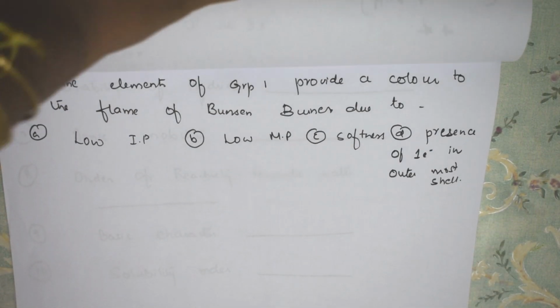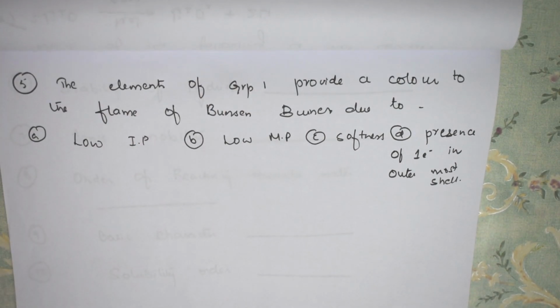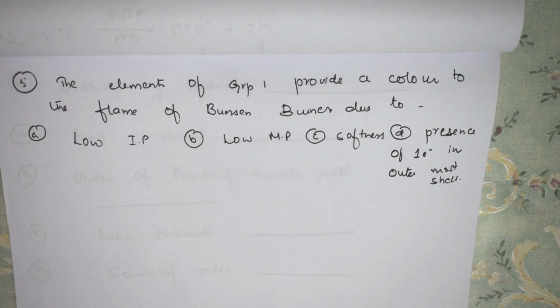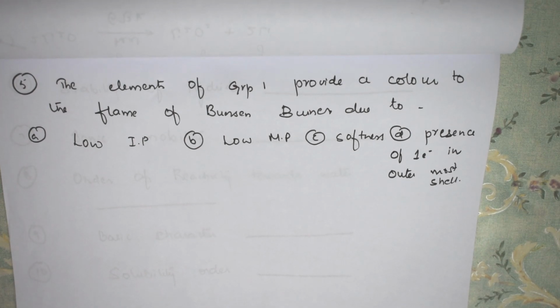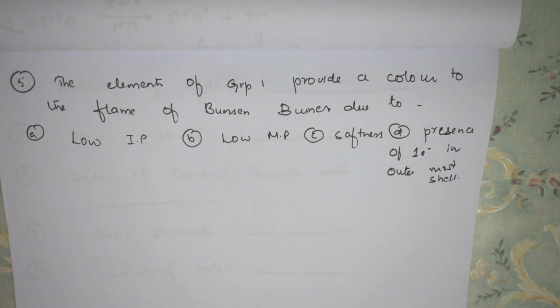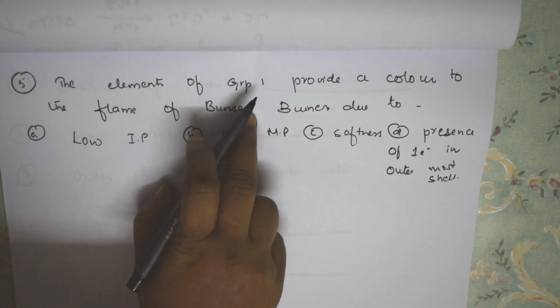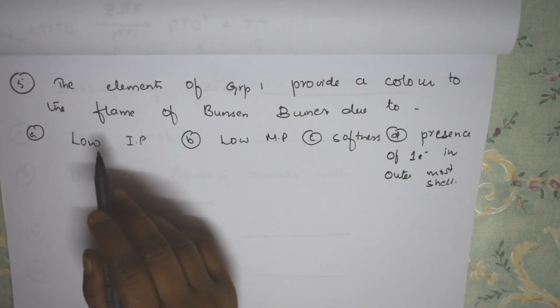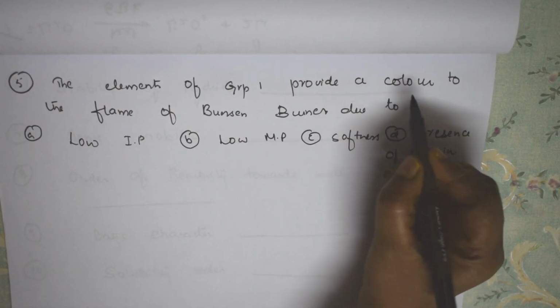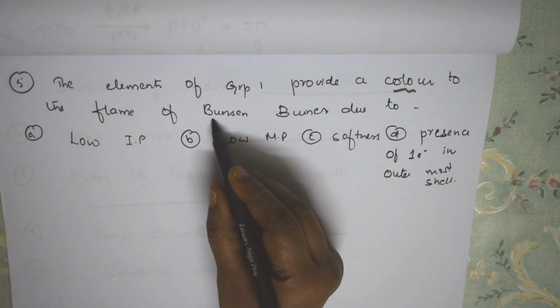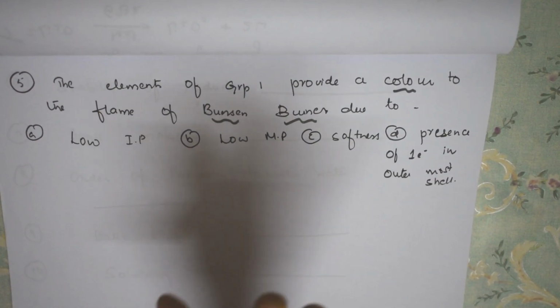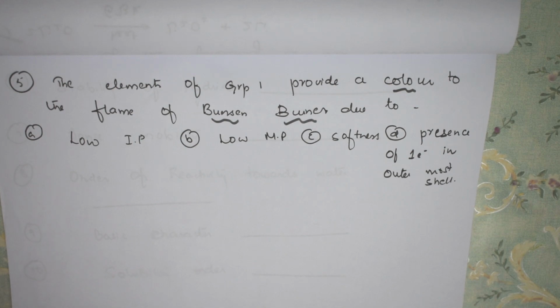Okay, let us see one more question. Let us read this question and understand what it is saying. The elements of group 1 provide a color to the flame of the Bunsen burner. Whenever they say color of the Bunsen burner, they are talking about excitation of electrons. Correct? So when electrons go from the ground state to the excited state.